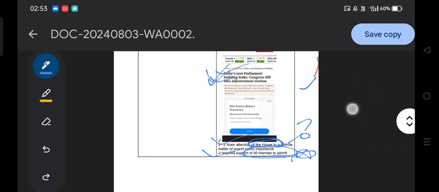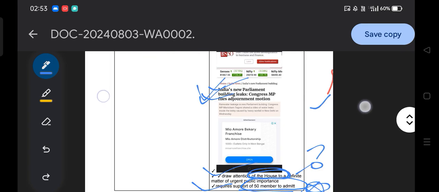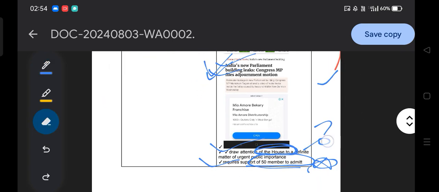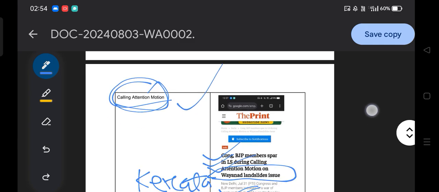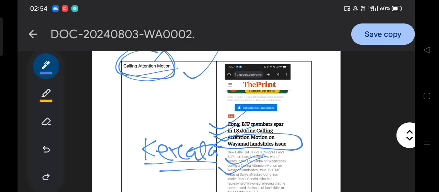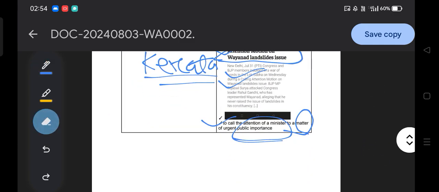If you see clearly, the adjournment motion draws the attention of the house, but on the other hand the calling attention motion calls the attention of a minister.